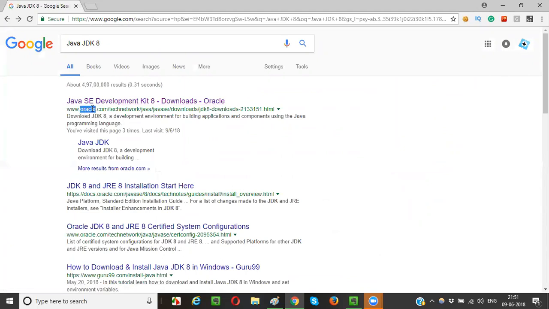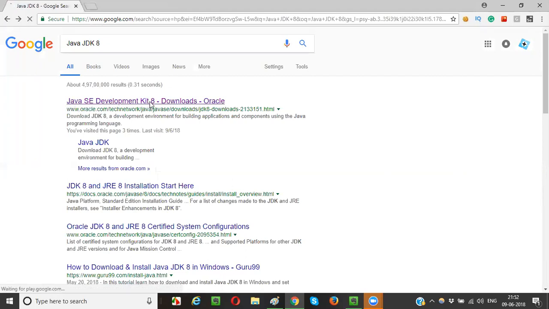Oracle is the company which acquired Java. Earlier, Sun Microsystems was the owner of this Java. But later, Oracle came into the picture and acquired Java, the programming software, from Sun Microsystems. Now Oracle company owns this Java. Okay, let's click on this, guys. From Oracle, this is the official website of Java now.